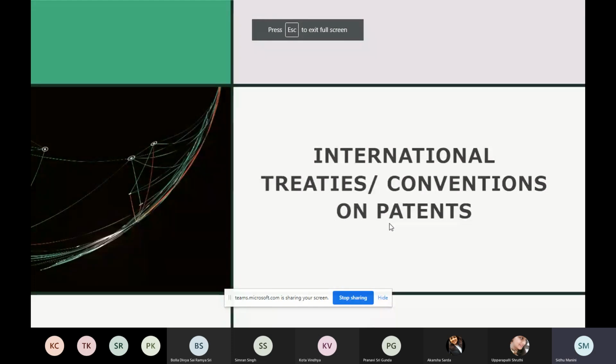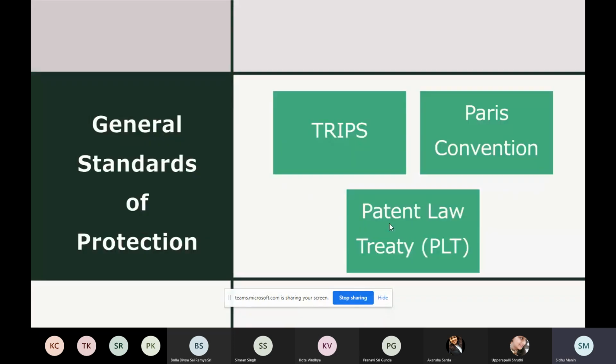Now I have divided the international treaties and conventions into certain categories for us to streamline studying the treaties, because otherwise the conventions will get very confusing. So the first category that I have categorized is general standards of protection. Now this category I have not created myself. This is there on the WIPO website.